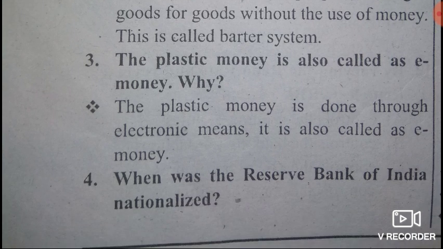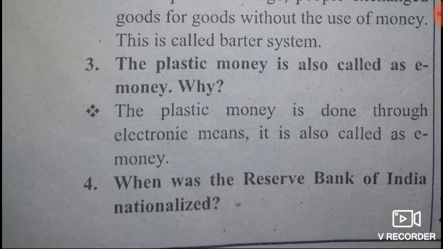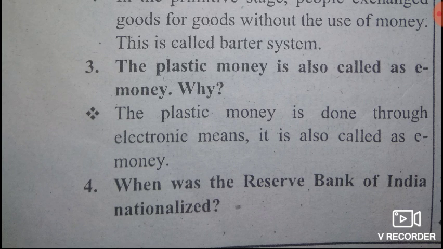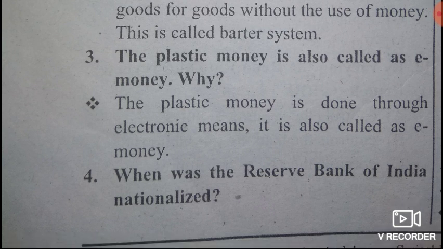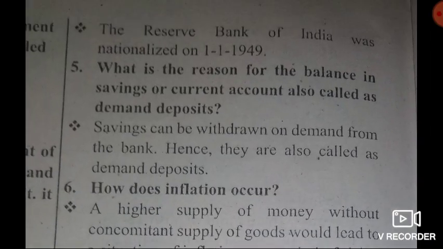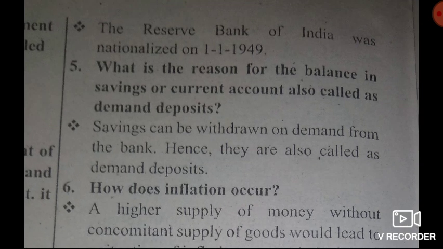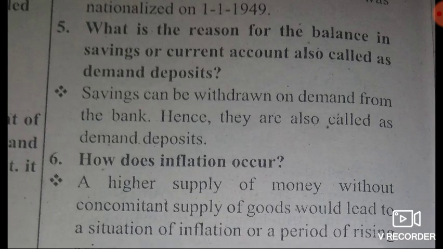Then third question, the plastic money is also called e-money. Why? Because the plastic money is done through electronic means. It is also called e-money. Understand? Then fourth question, when was Reserve Bank of India nationalized? Answer, the Reserve Bank of India was nationalized on 1st January 1949. Isn't it?